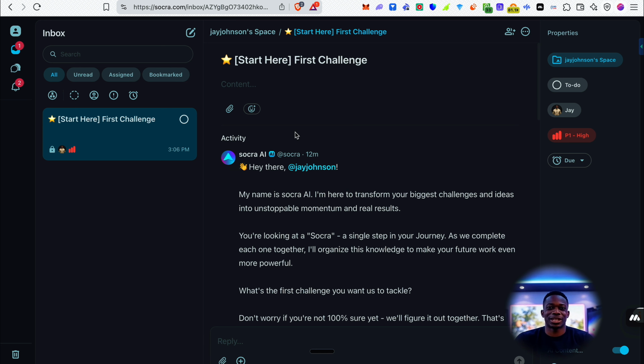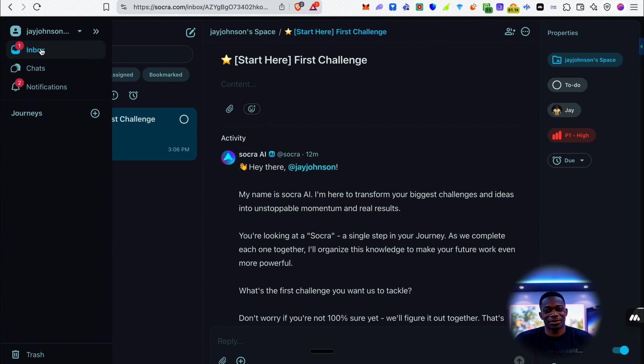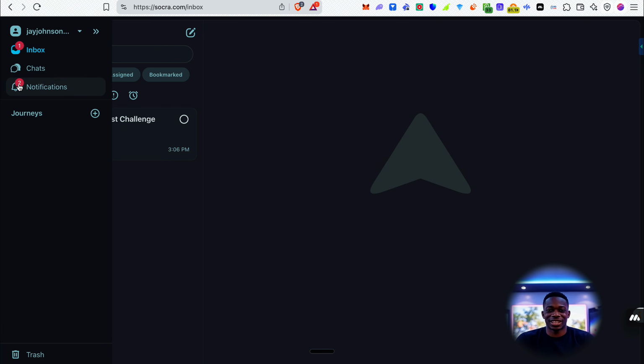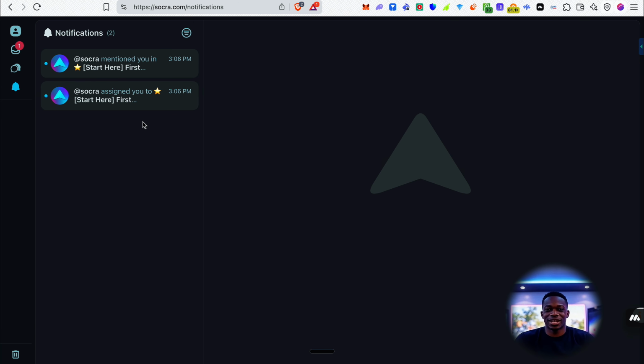It'd be interesting to see if they ever implement any form of automation. Maybe it's already here, but I haven't actually found it. But it seems quite like a robust platform, and you can actually use it with a team as well, which is quite useful. You can set tasks by priority and filter by due date as well. So this can essentially work as a to-do list for an entire team. Let's say they're working on a project, which is quite cool. We've also got the inbox here as well, which can be messages that you create for yourself or for other team members. So it's kind of like your emails as well, all in one, which is pretty cool.